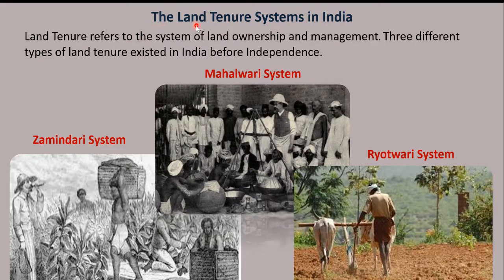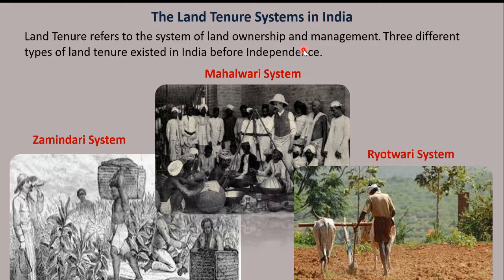The next topic is the land tenure systems in India. 8.3 The land tenure systems in India. Land tenure refers to the system of land ownership and management. So land tenure talks about the ownership of land and the management of land. That is, who owns the land and who has to pay the tax for that land. So it refers to land ownership and management.